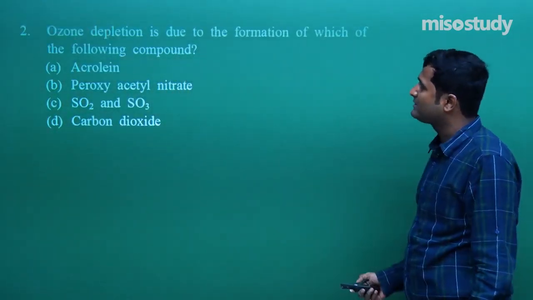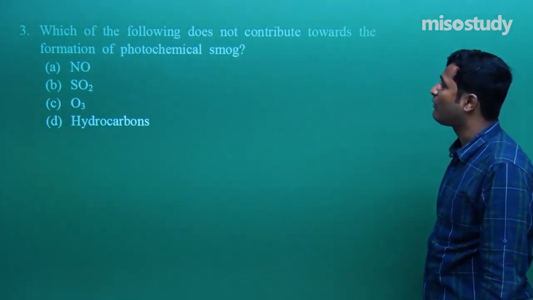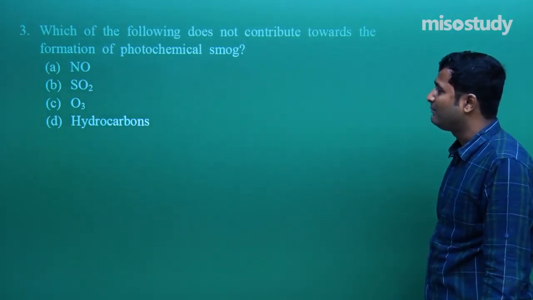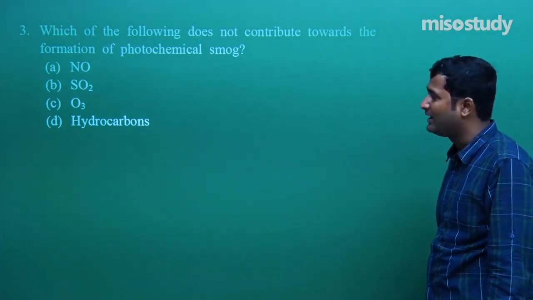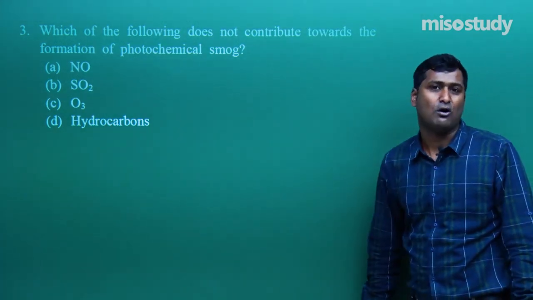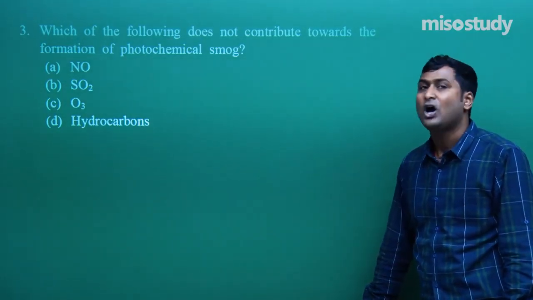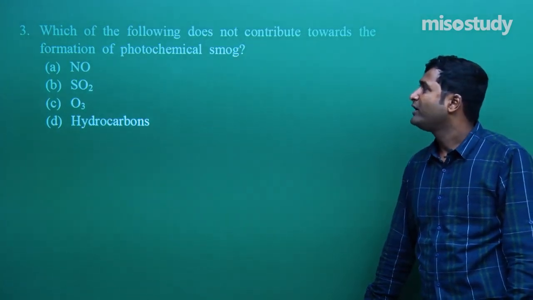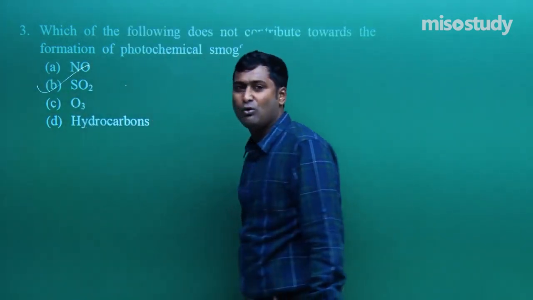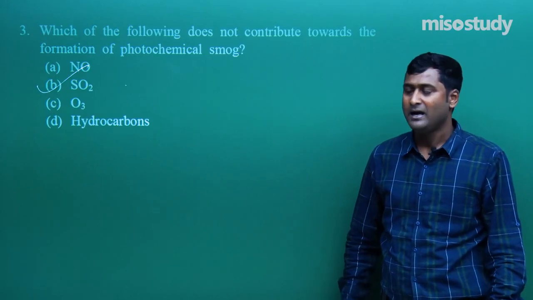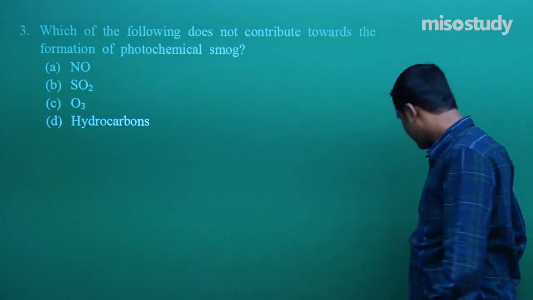The next segment is question 3. Which of the following does not contribute towards the formation of photochemical smog? Tell me what will happen in this case. NO, SO2, O3 and hydrocarbon. As I told you, there are two types of smog, classical smog and photochemical smog. And in the formation of photochemical smog, which one is not involved? Sir, the option is B, that is SO2 is not involved. Clear? Now friend, wait for a moment. Let's move to the next question.